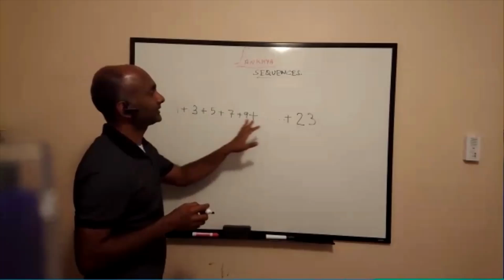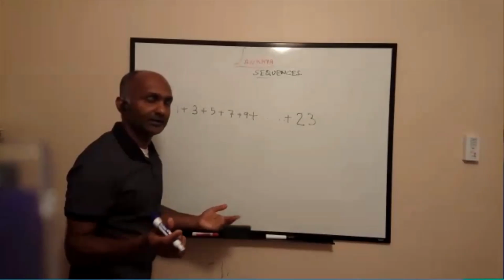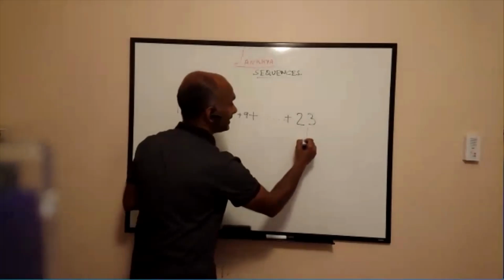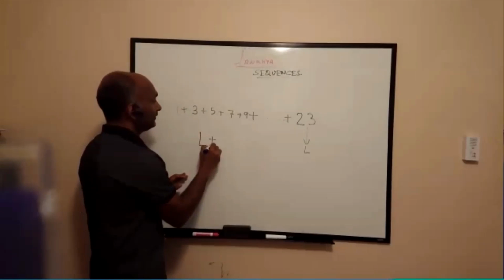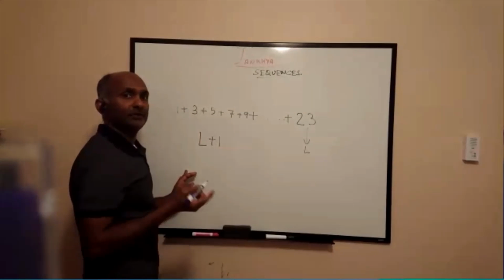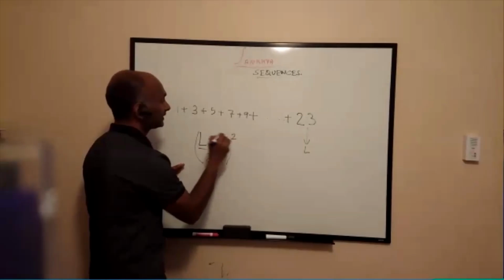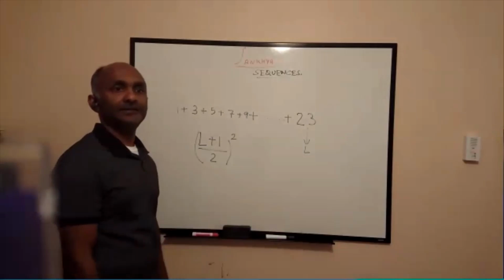So 1 plus 3 plus 5 up to 23. How do you find out? You take the last number, which is L. You add 1 to it because you want to find how many numbers there are, and then divide by 2, and then square the whole thing. Clear?